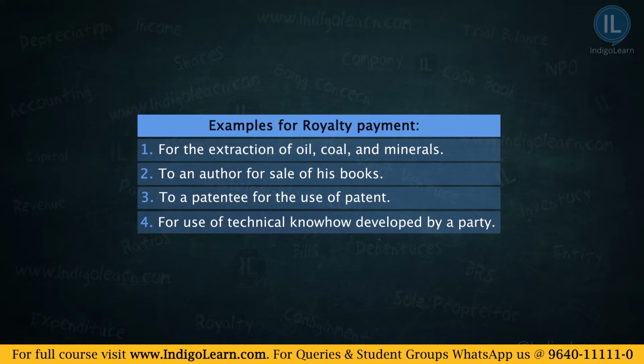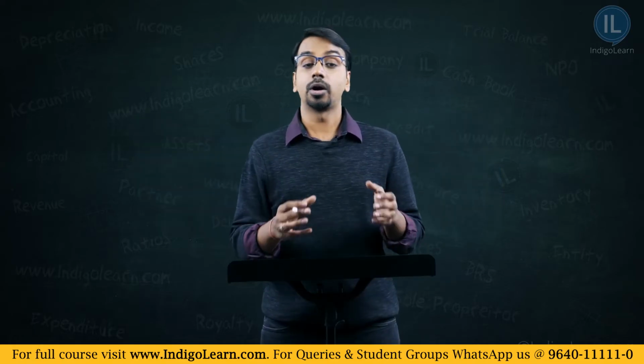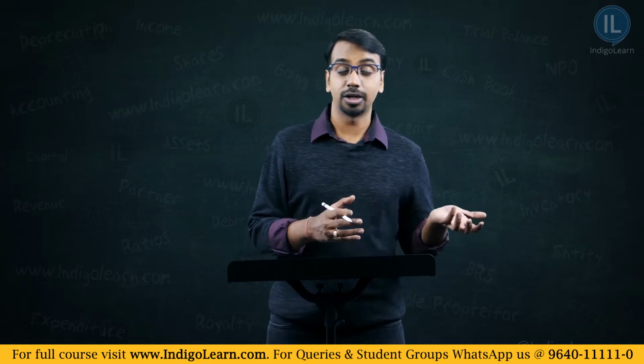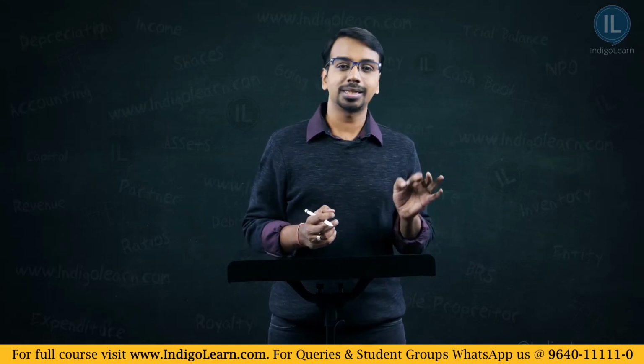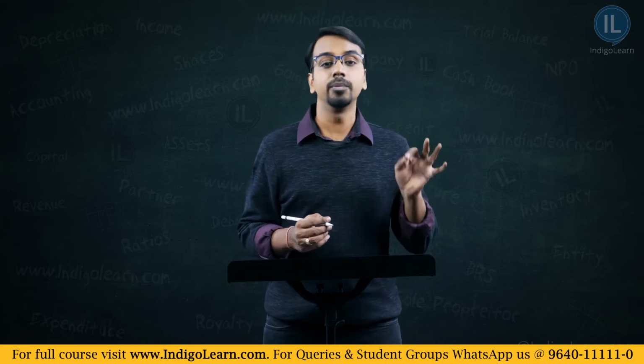Maybe the patent has been given for a fixed sum, that is also possible, but whenever it is based on volume, output, we consider it as royalty. Now that we have understood what is royalty, what are the examples of royalty, who is a lessor, who is a lessee, we will take a small example to understand the concept of minimum rent.